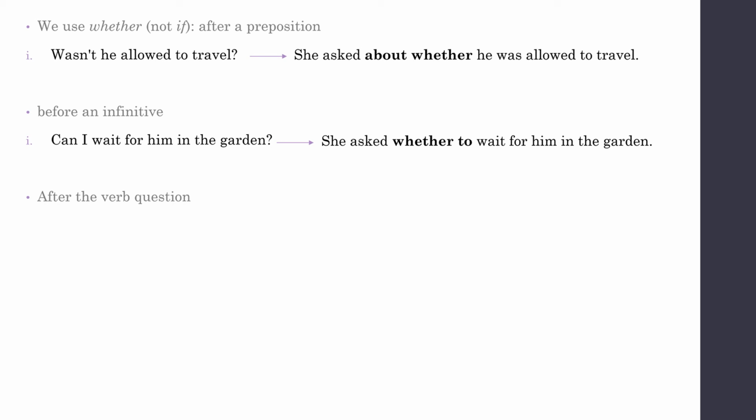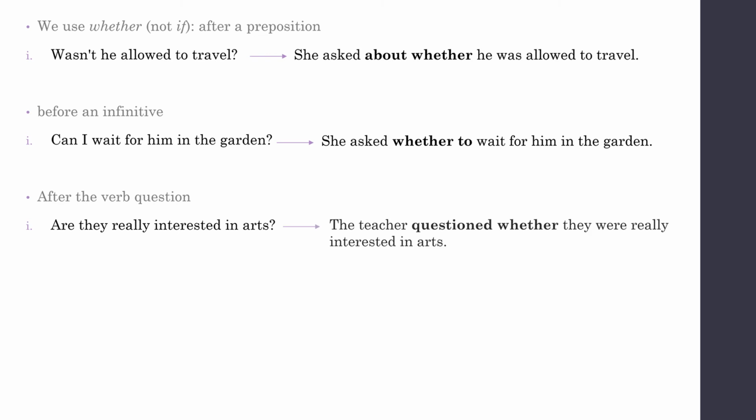Third case would be after the verb question, which is shown in the example. Are they really interested in arts? Now this is direct. It becomes the teacher questioned whether they were really interested in arts.